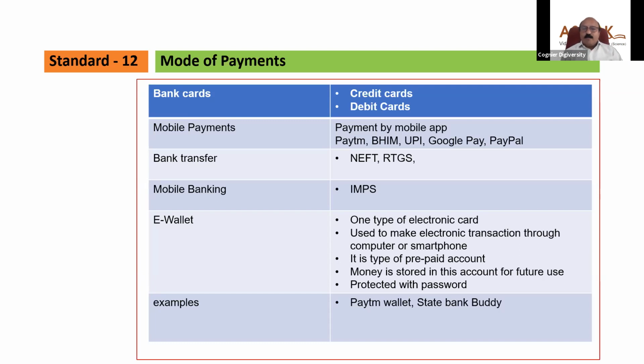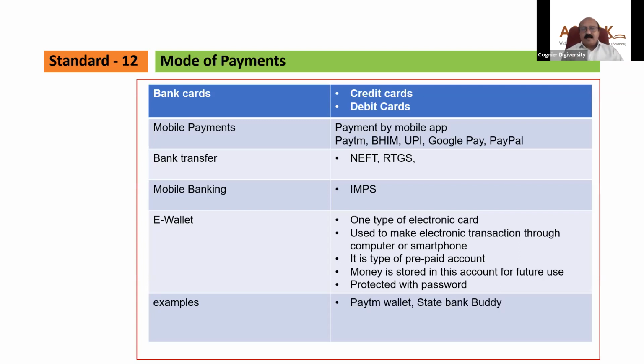Now you are in Pune. Your friend is in Mumbai. How will you transfer it, and how will your friend immediately get the money? Yes, there is an option, and that option is NEFT RTGS. With NEFT, you can send that 50,000 rupees immediately by going to your internet banking. You can open the website of your bank, select the transfer mode as NEFT, and immediately transfer that 50,000 rupees from your account